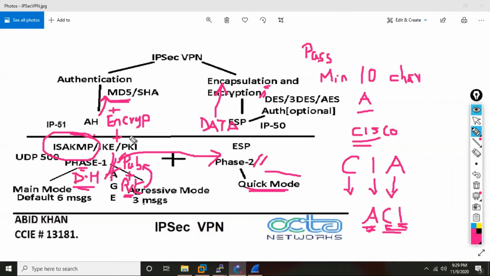Diffie-Hellman. So hashing, encryption, and the Diffie-Hellman key. All these three together make ISA scalable and more secure. And that's the reason AH is as good as gone. Today, anytime anybody says IPsec VPN, it is basically ISA only.